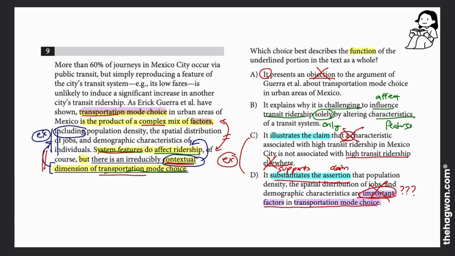It's just using different words, but it's that same idea as answer choice B. So it's saying that system features do affect ridership, but there are other things. So it's kind of hard to change ridership by only changing features of the system. So for that reason, B is the correct answer to this question.